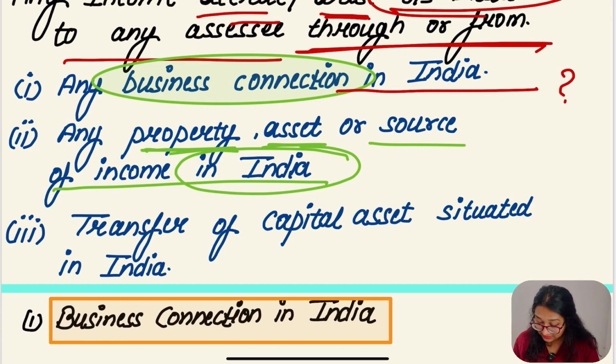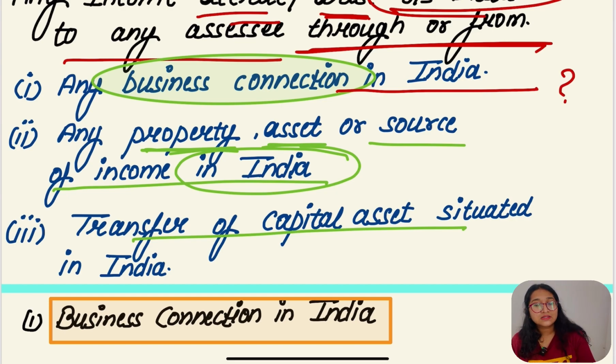Third says about the transfer of capital asset situated in India. For example, a non-resident is having a property in India, and he transfers that property to a friend or any person, in return for consideration, that could be in any form.